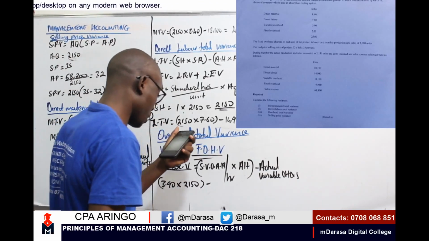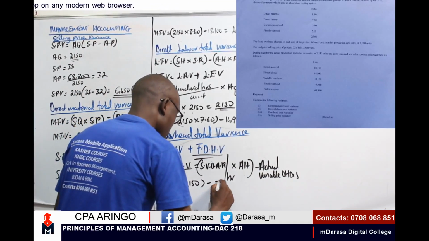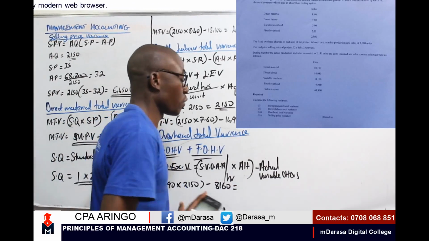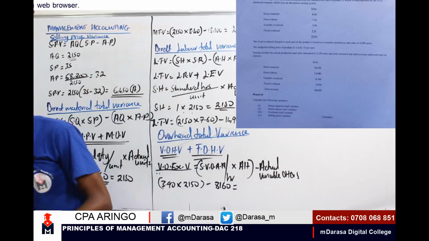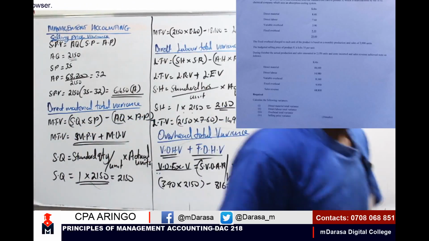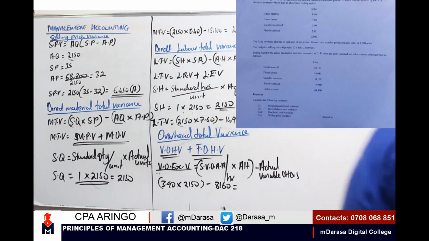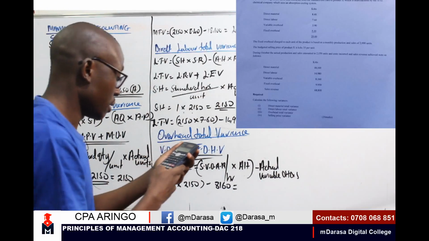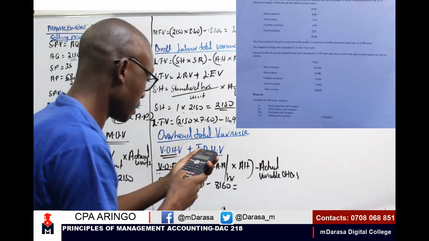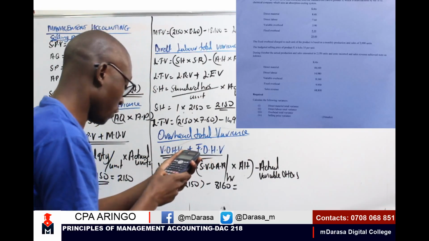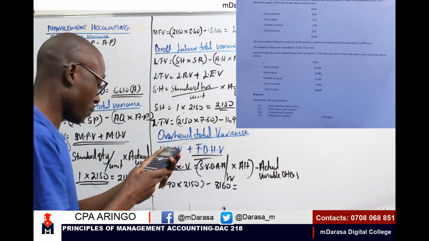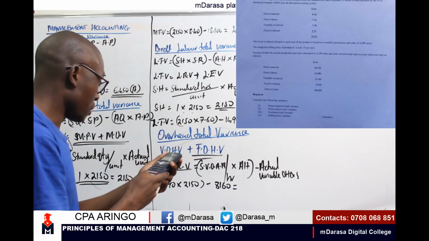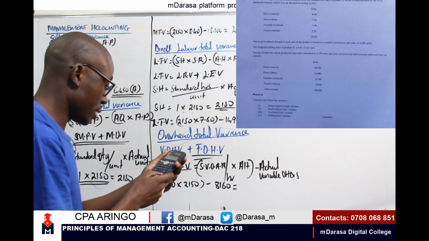I was given a figure for how much? 8160. So that is to say, I'm having 3.90 times 2150 minus 8160.